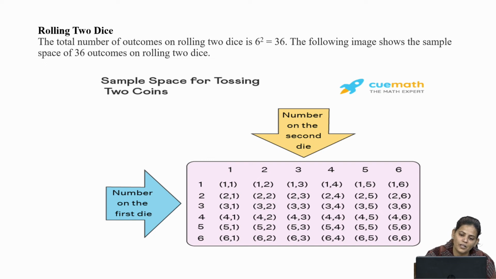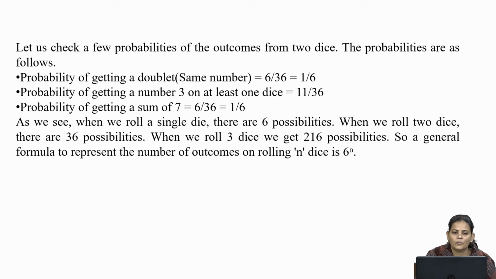In this manner we have a total number of outcomes, that is 36, and we can find the probability of different events.